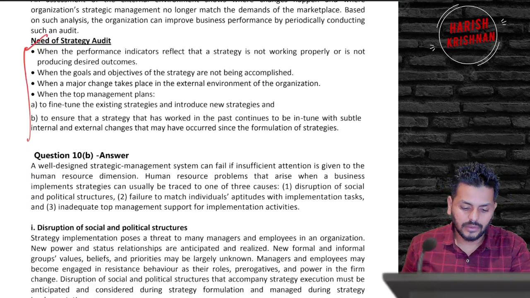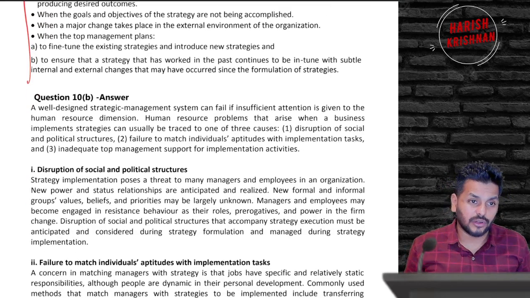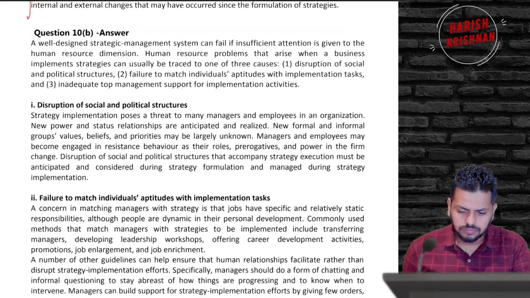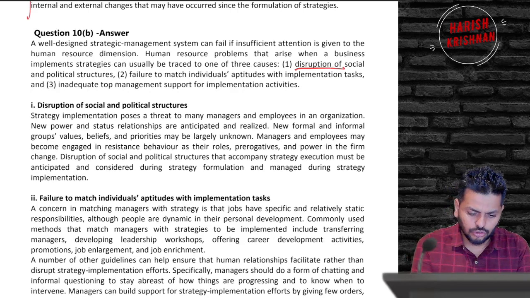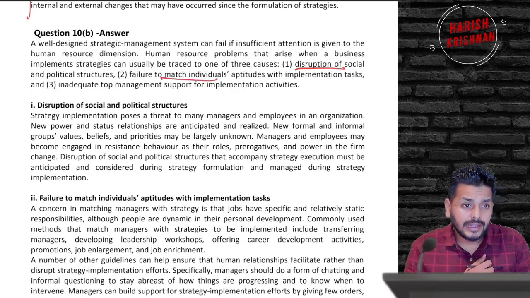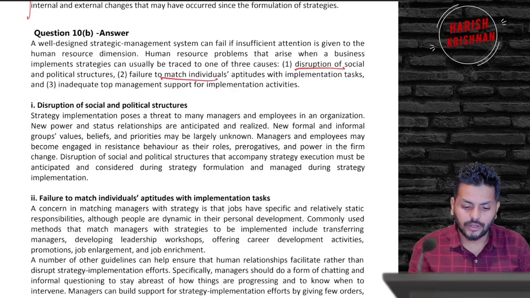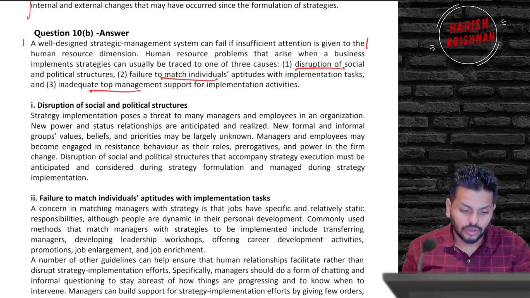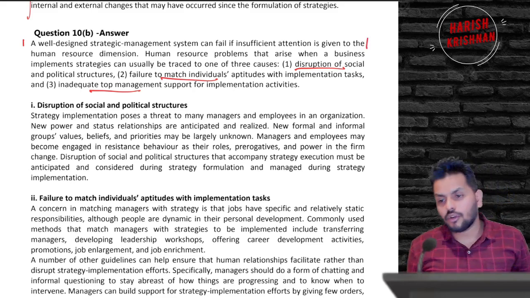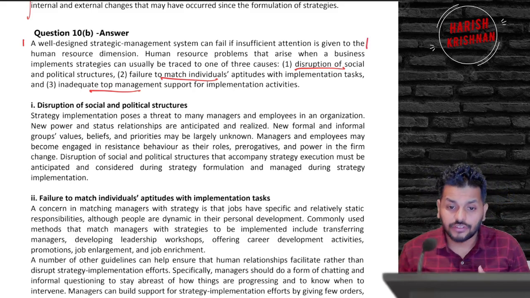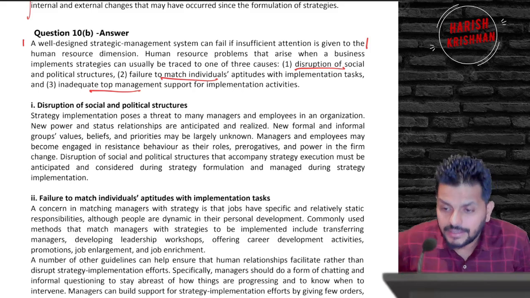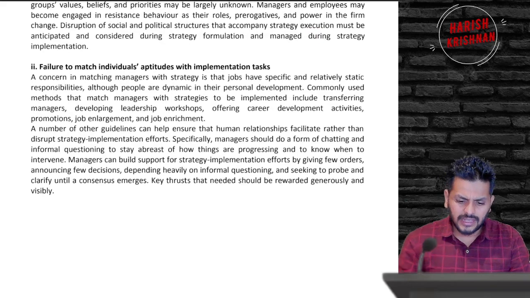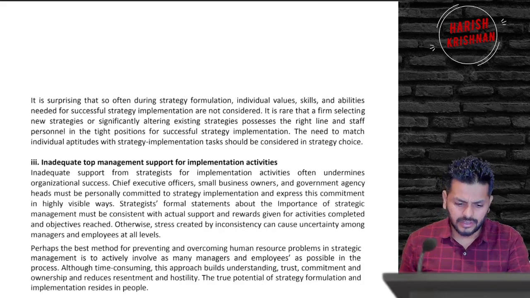Or, 10B is one vibrant question on HR strategy. It's an amazing thing. So 3 points: disruption of social and political pressures, failure to match individuals' choices with the organization, and inadequate top management support. This line is what they gave in the exam. This line is the first line in the book: a well-designed strategic management also can fail if insufficient attention is given to HR. If our HR are not treated well or taken care of well, this could turn out to be a problem. So you just have to shrink the answer and write. I gave the whole answer, you can always shrink and write.